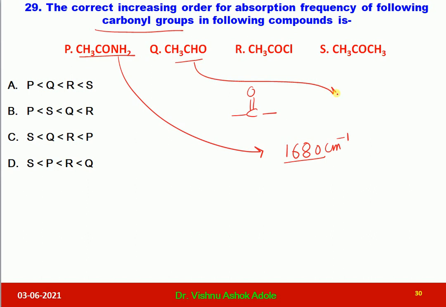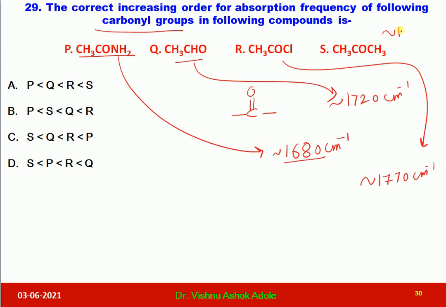Acetaldehyde, nearly 1720 reciprocal centimeter. Acid chloride nearly 1770 reciprocal centimeter, and ketone nearly 1710 reciprocal centimeter. So in this way we can guess acid chloride, 1770, is the highest.